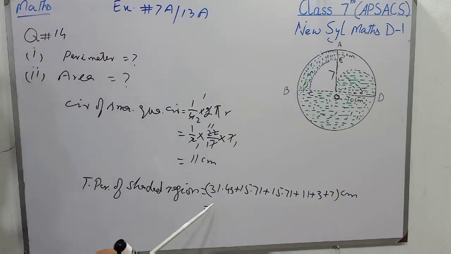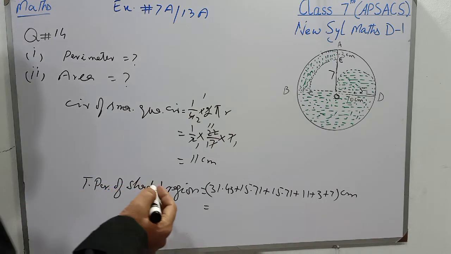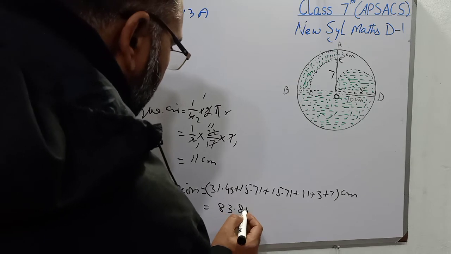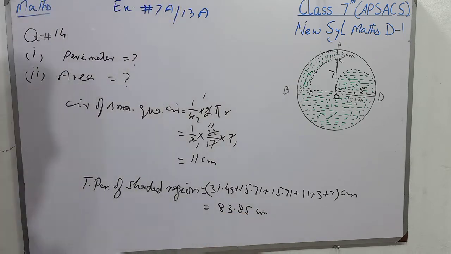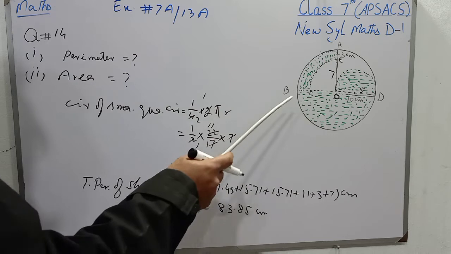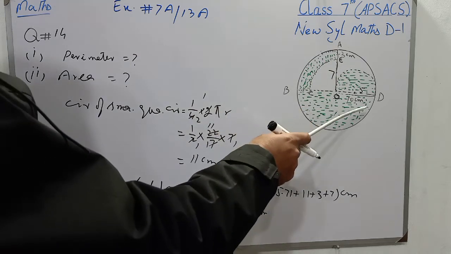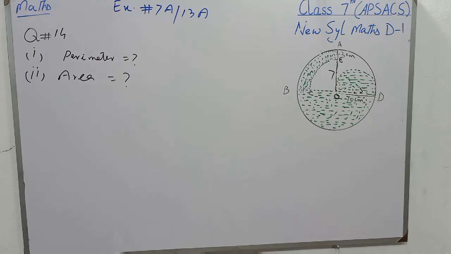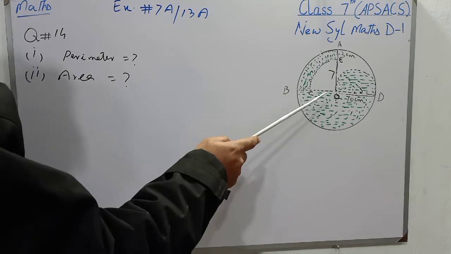Now I will use calculator to sum up all the numbers. So students, that is 83.85 centimeter, and it is the total circumference or perimeter of the shaded region that we have found out. Now students, we have to find the area of the shaded region.